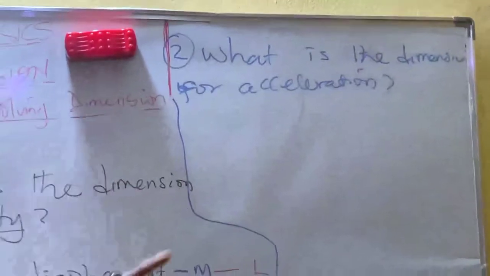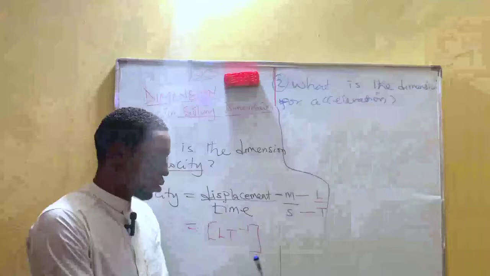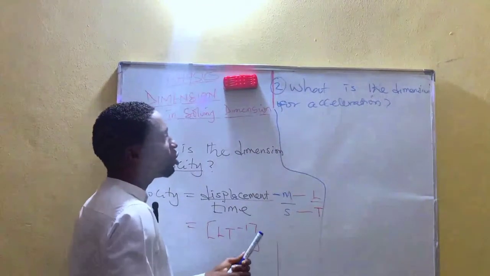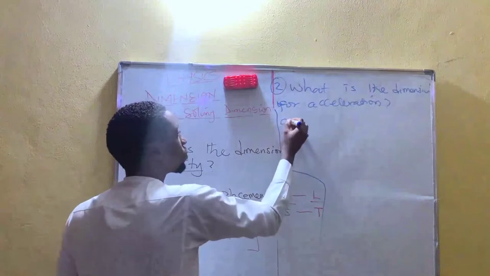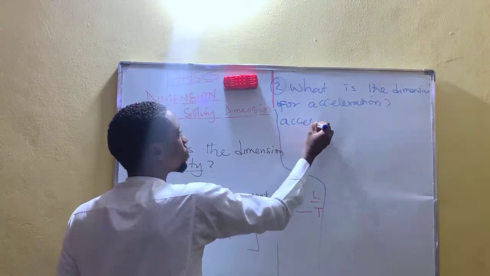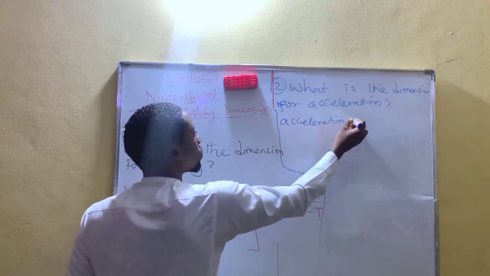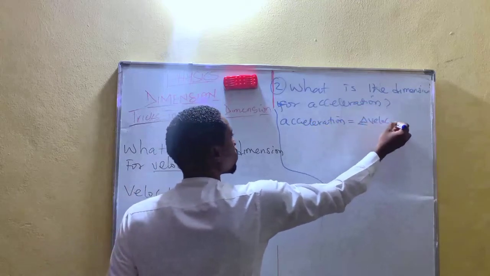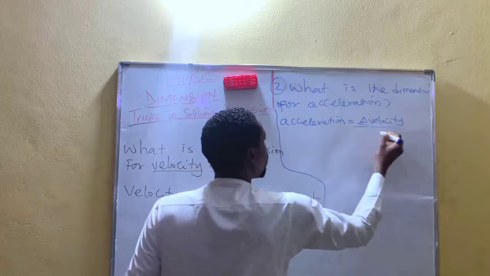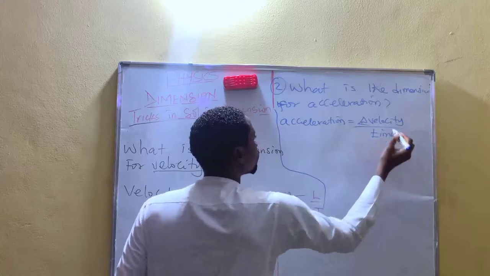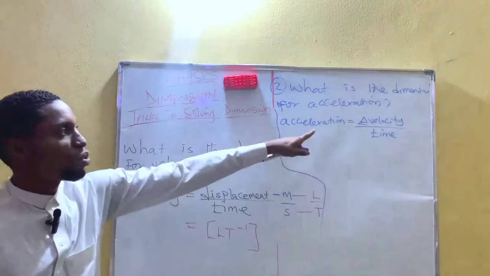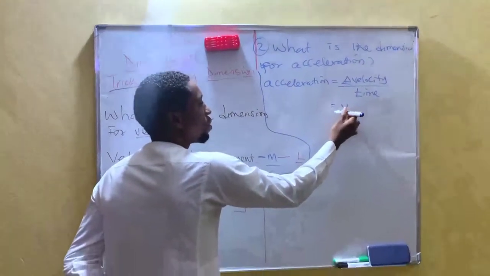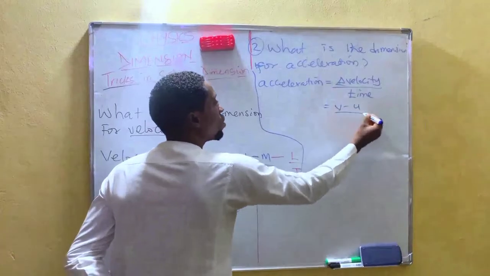First of all, you have to know what acceleration is. The formula: acceleration is change in velocity over time. So change in velocity means the final velocity minus initial velocity over what?